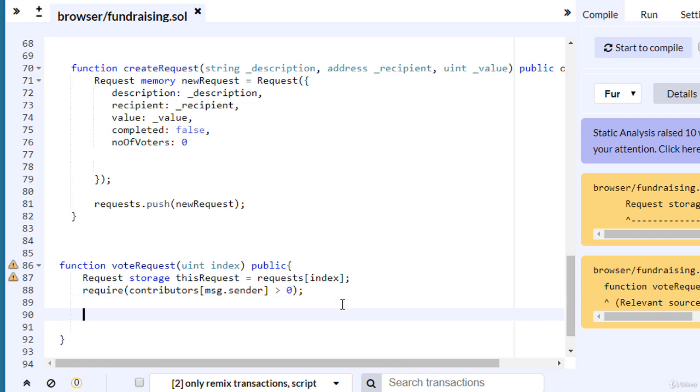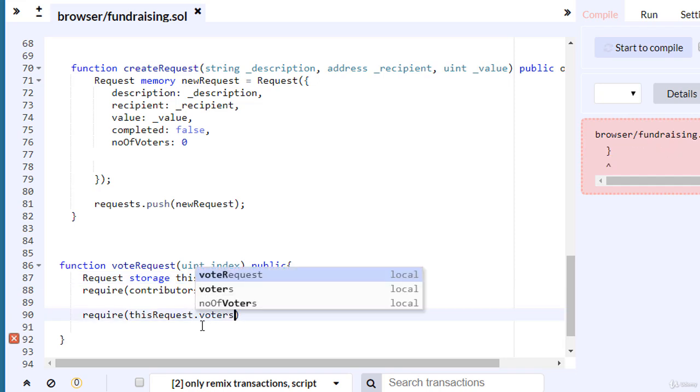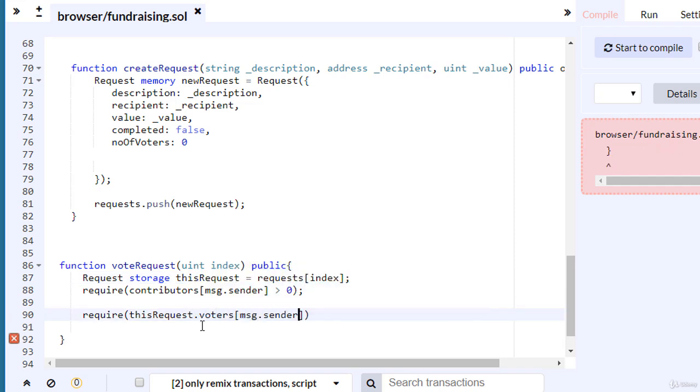Then I have the second requirement. A contributor is allowed to vote only once. So I require that my contributor, this is msg.sender, the account that calls the voteRequest function, hasn't already voted. This is a request, an element of my dynamic array full of requests, dot voters of msg.sender is equal to false.